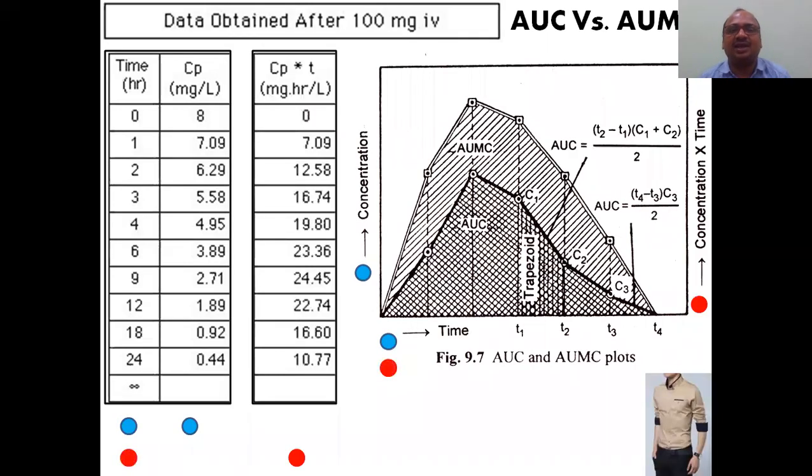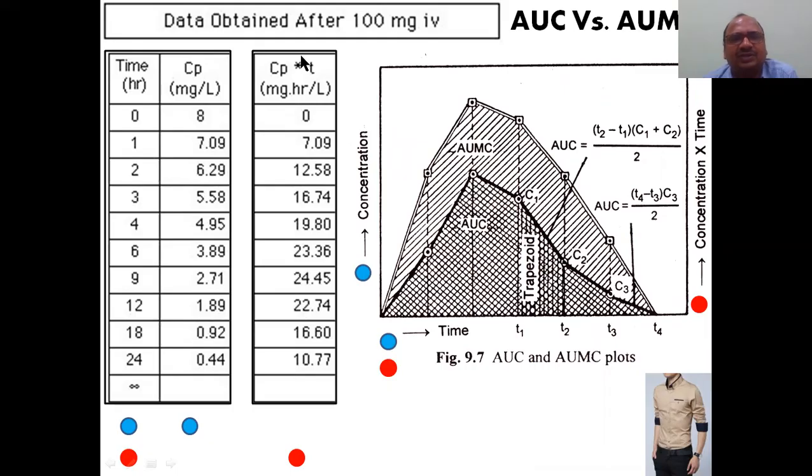With the same values, now you can see the second graph. This value we know, blue dot, blue dot, blue dot, blue dot, so we got the AUC, no problem at all. Now what you have to do is multiply time into the concentration of the drug in the plasma.